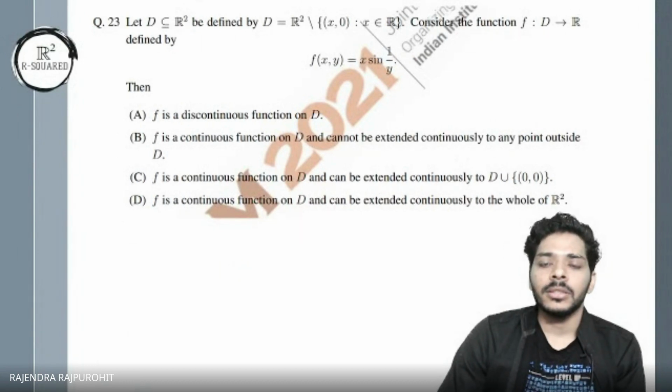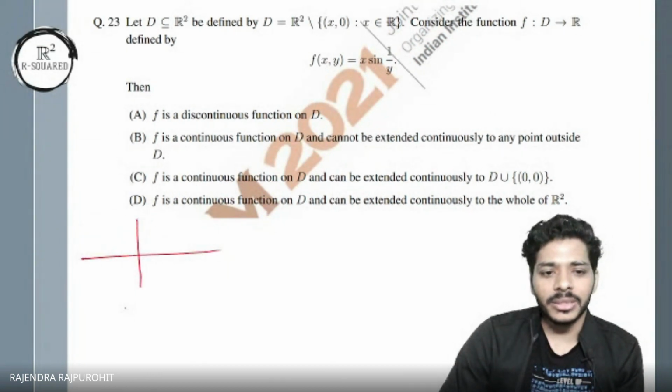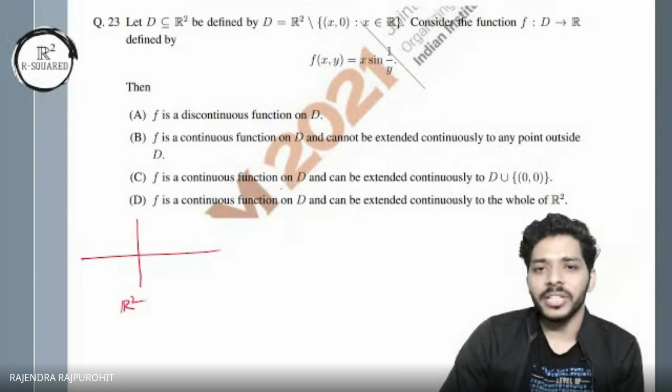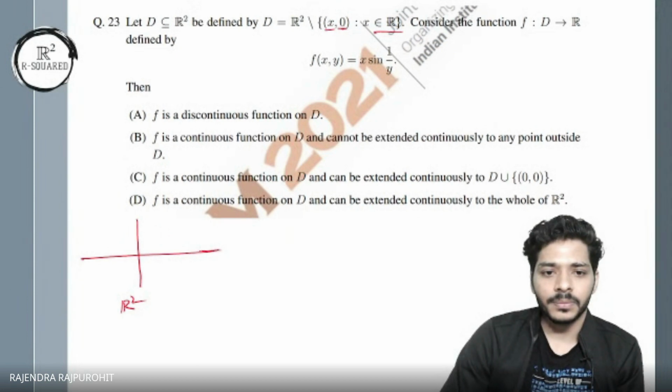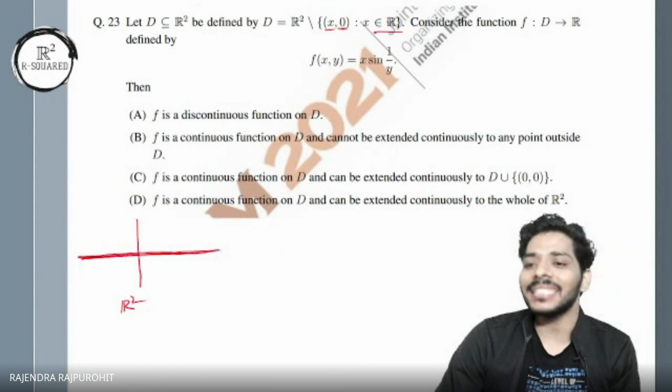Okay. So we have been given the domain as this. The whole R2 is there, but from R2 we are taking out the whole x-axis, including 0, right? So this x-axis is out. This is not in the domain. Yeah, exactly. So we do not have the x-axis in the domain.